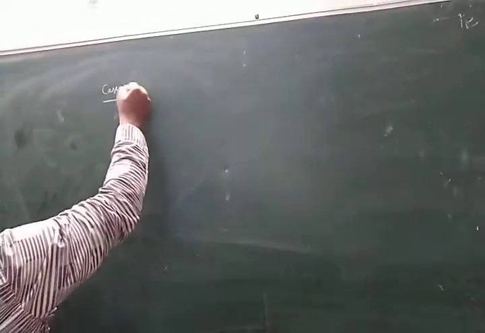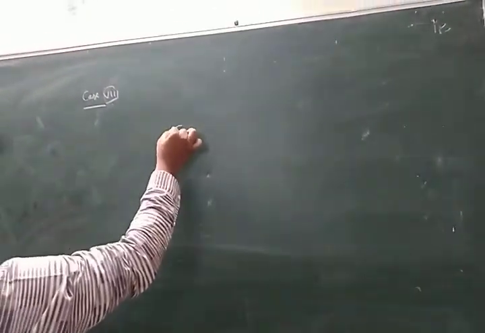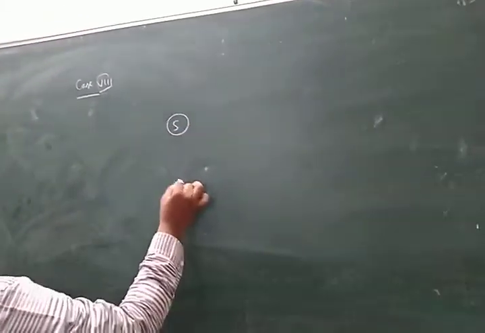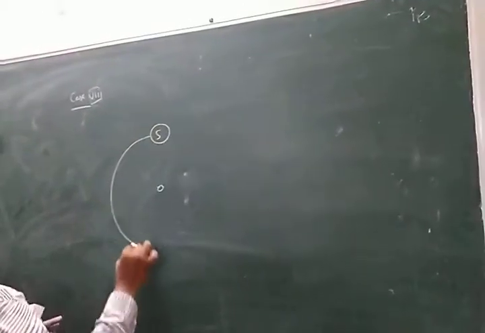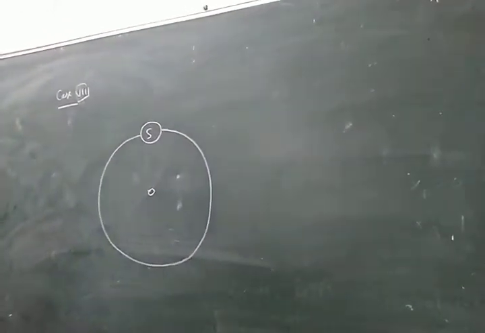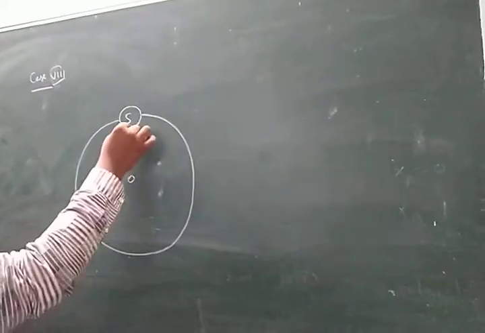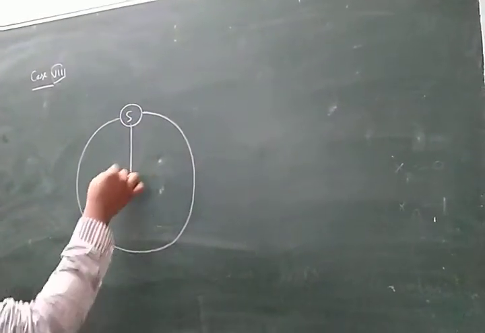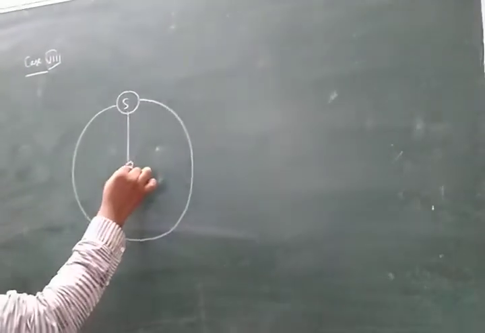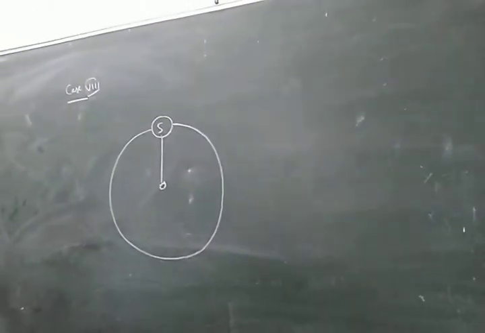Look here. Case 8. Look here, Nana. Here also. Look here. Here source, Nana. This is the observer. Here source is moving in the circular path, Nana. Observer is in center of the circle. Here also, Nana, the distance between source and observer is always same, Nana. So observer always listens same sound, Nana.